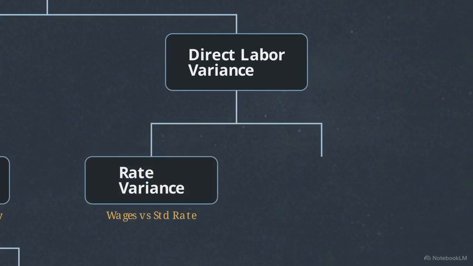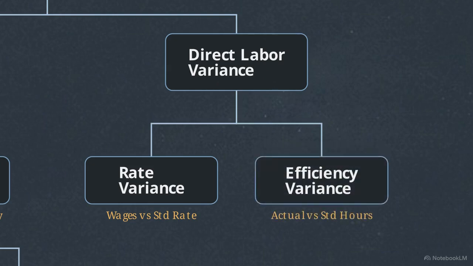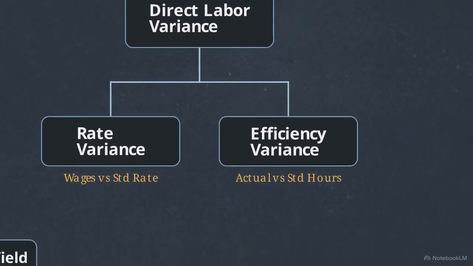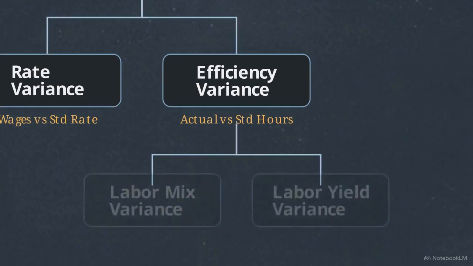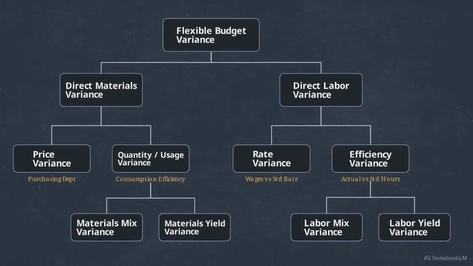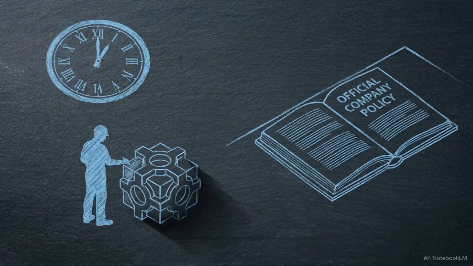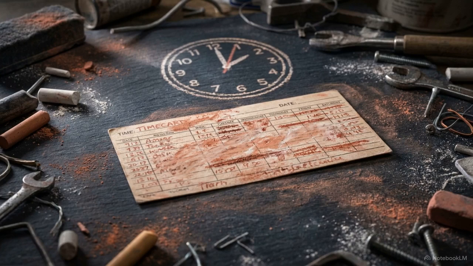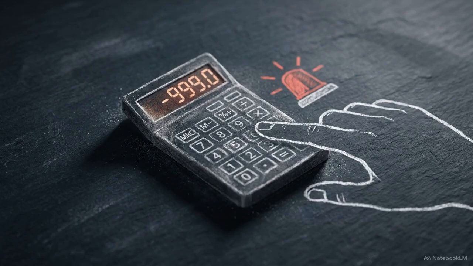The rate variance measures the difference between hourly wages paid and the standard rate, while the efficiency variance calculates the difference between actual hours worked and standard hours allowed. And just like materials, varying labor rates require calculating labor mix and labor yield variances. Consider a standard requiring a worker to complete 1 unit per hour at $6 an hour. If the actual costs come in at $6.88 per unit, the actual cost exceeds the standard cost, resulting in an unfavorable variance of 88 cents per unit.